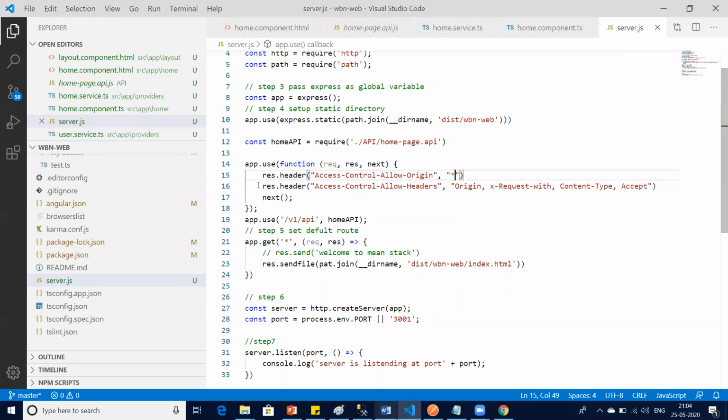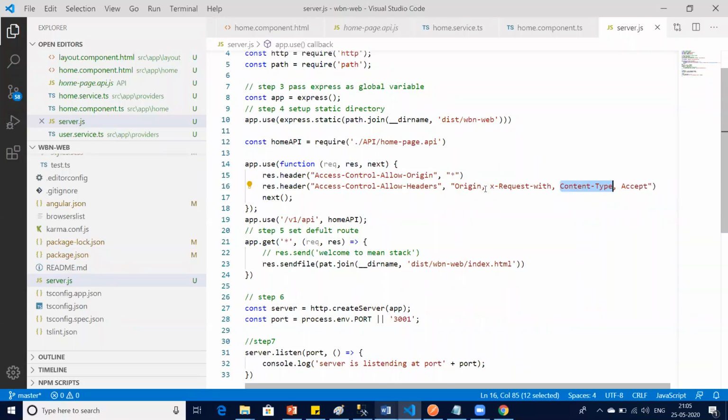And in this header, you can see from the last, accept means I'm saying all methods: get, put, post, patch, options, every type of method is allowed. I put content type, which means the content type is also allowed, like JSON content type. Any content type is also allowed. We are taking all the content types also, correct?